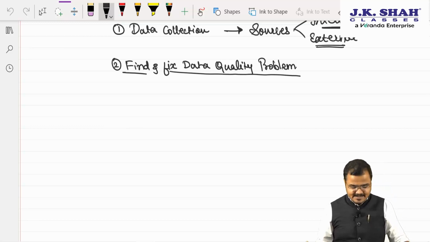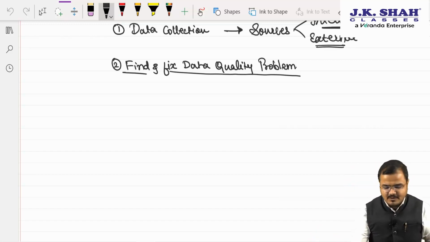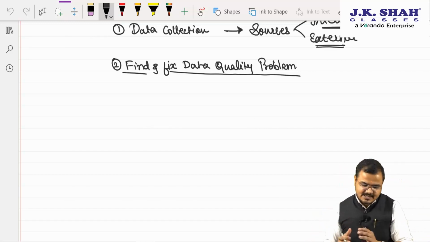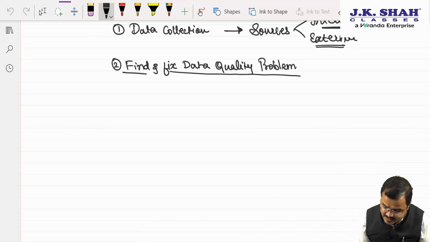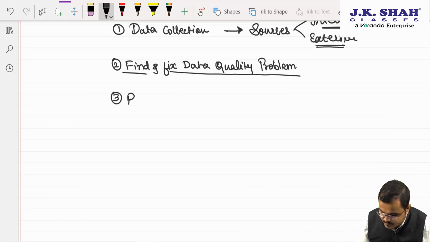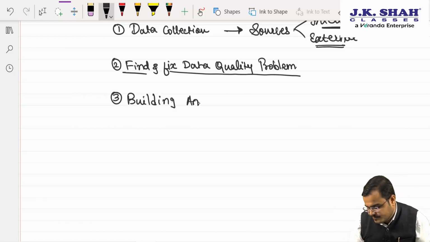Yes, sir. Third one, the very important, which now comes in. Sir, to the very important level. Yes, and that is called chartered building analytical model.